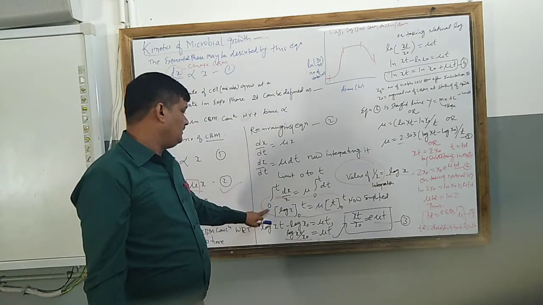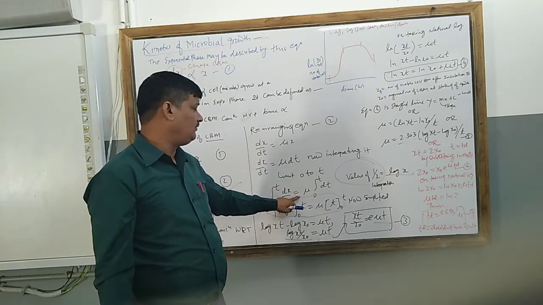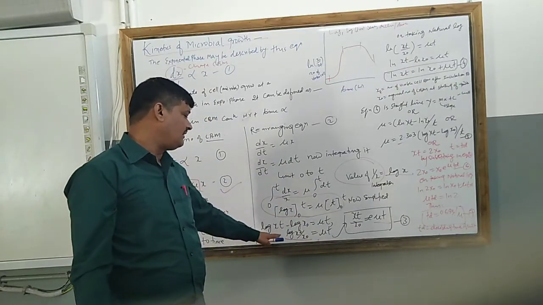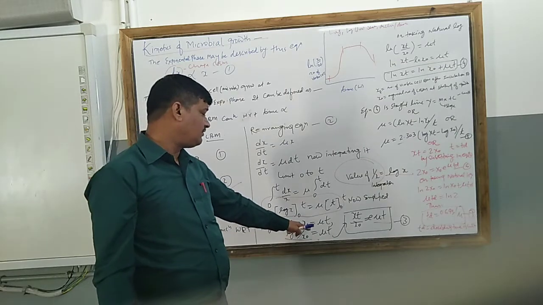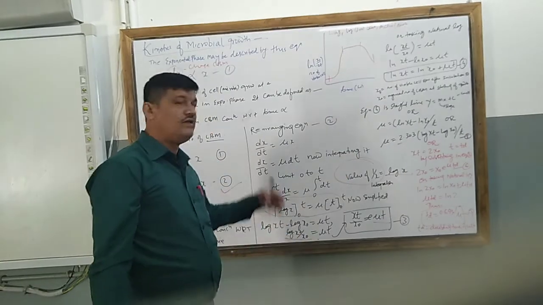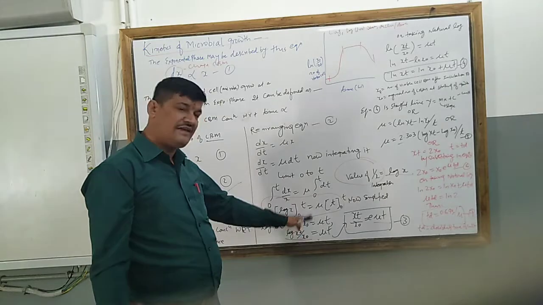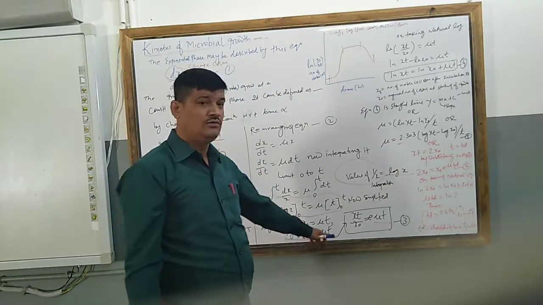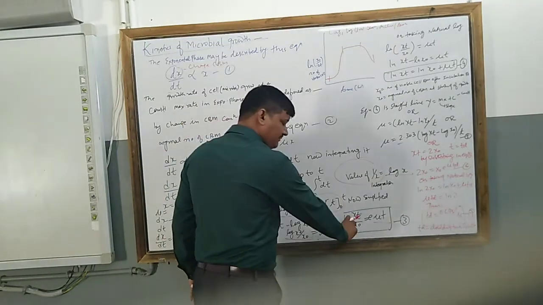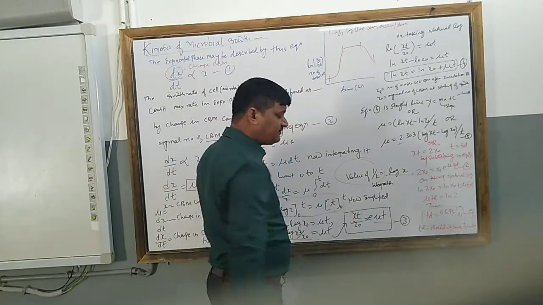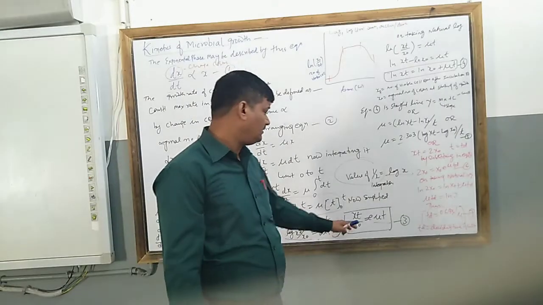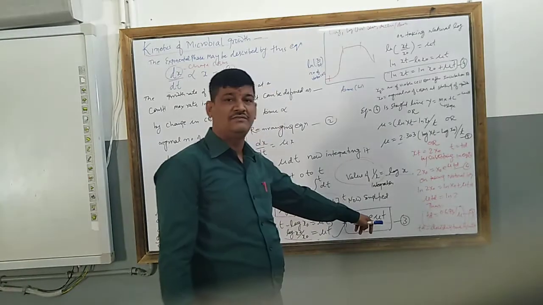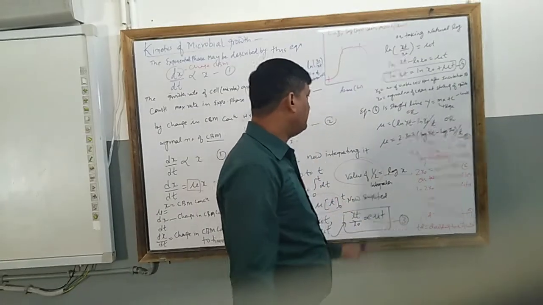So integrating from 0 to t, dx by x is equal to mu dt from 0 to t. After simplifying that, what we got? log x t minus log x naught is equal to mu t, or you can also convert it to log x t by x0 is equal to mu t. Again, x t upon x naught is equal to e to the power mu t. e is what? Here it is the base of the log. Now this is equation number 3.